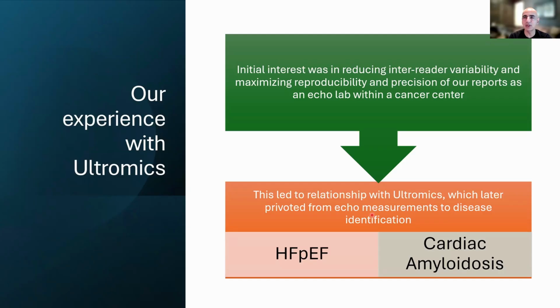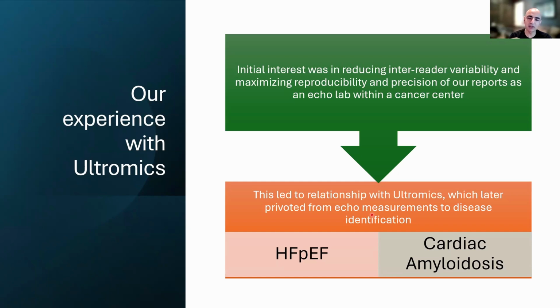But the problem is human readers tend to vary in our reports of systolic function, how well the heart squeezes. Some people will report ejection fraction visually, just based on impression. In our lab, we do calculate it by defining the endocardial border of the heart in diastole and then comparing it to systole and coming up with a calculated value for ejection fraction. However, where we place our endocardial border can differ between readers.